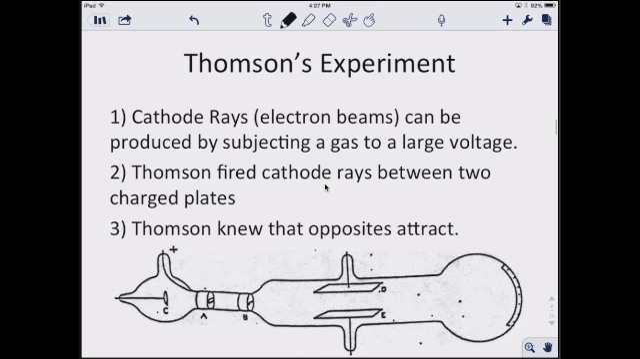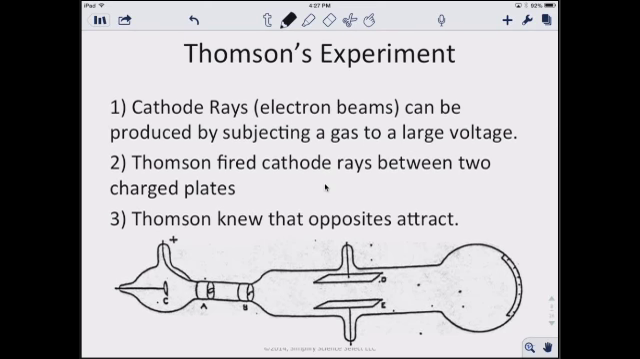Then we move on to the next scientist. Further down the road, we see that Thomson did an experiment with cathode rays. Basically, it was an electron beam, and an electron beam can be produced by subjecting a gas to a large voltage.